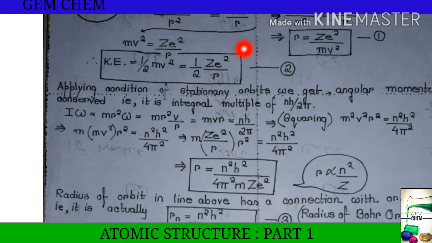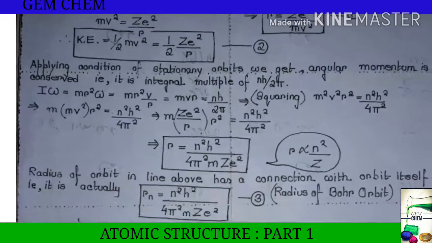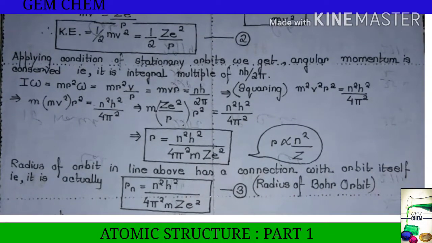We need the potential energy to obtain the energy associated with the stationary orbit. Now we will obtain the value of r also, then velocity, and then we will approach the potential energy. Applying the condition of stationary orbits, we get that angular momentum is conserved. We know from Bohr's theory that mvr equals nh by 2 pi.